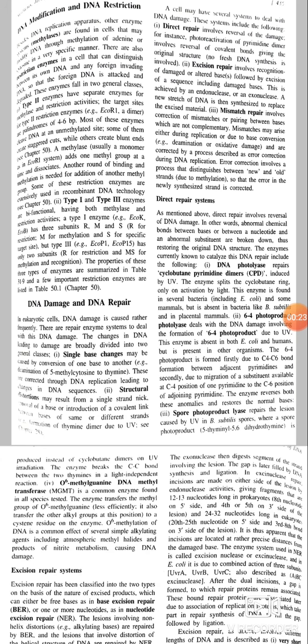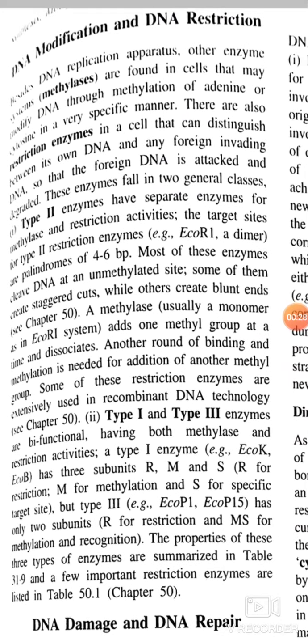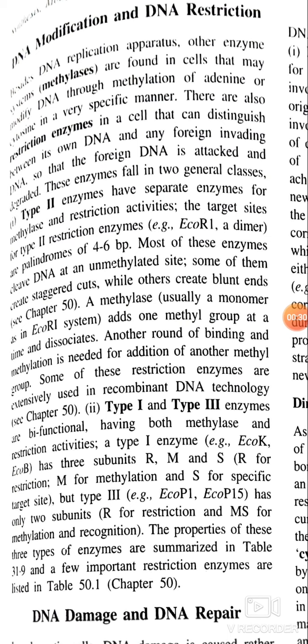DNA replication apparatus, other enzyme systems, methylases are found in cells that may modify DNA through methylation of adenine or cytosine in a very specific manner.